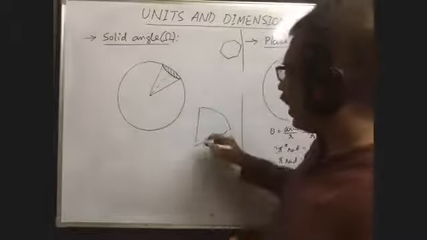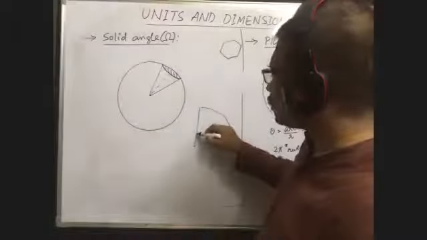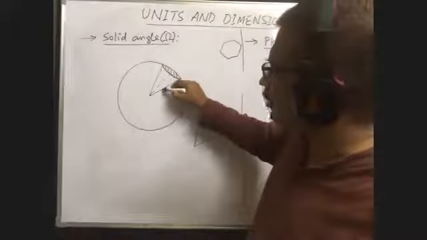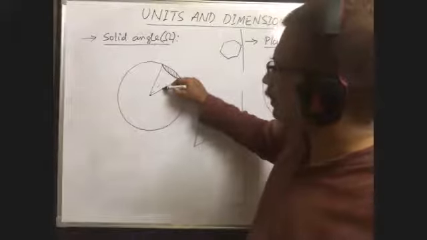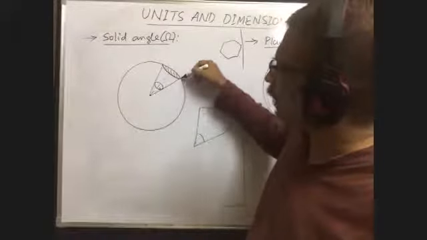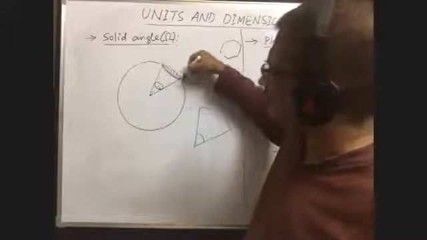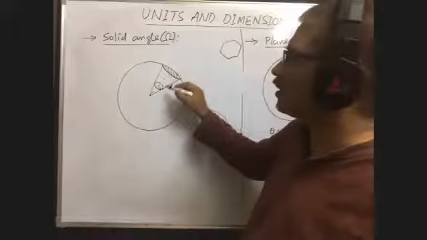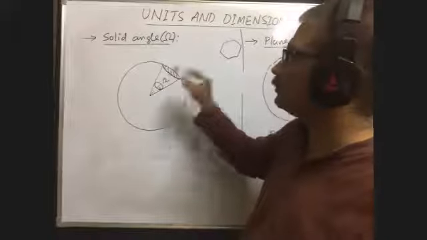Then whatever the angle between these two, that is the solid angle. That means from one point along the circumference, the total angle subtended by this entire circumference at the center, that is called the solid angle. It is represented with omega.